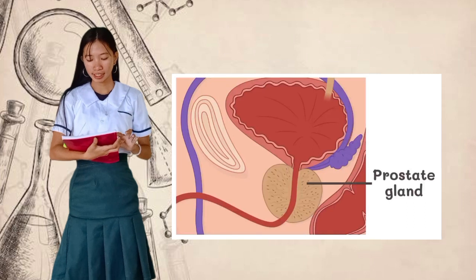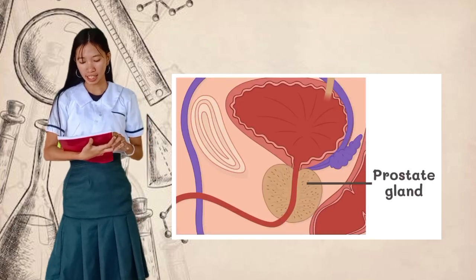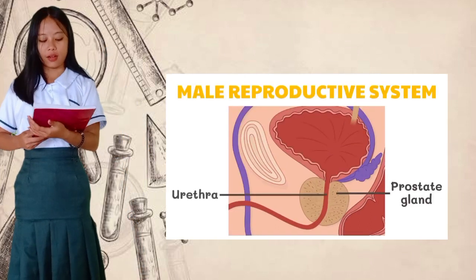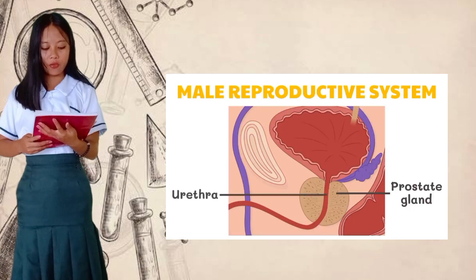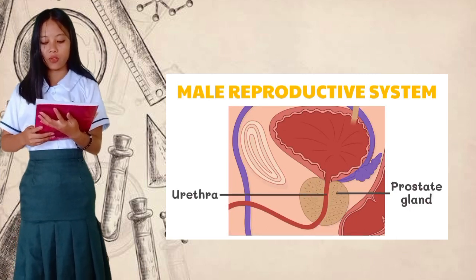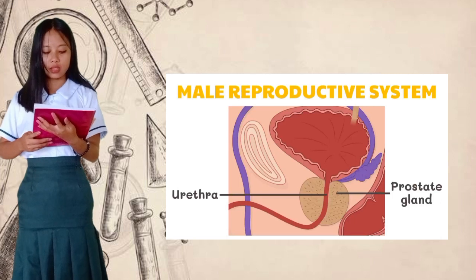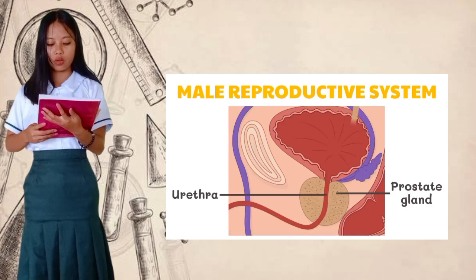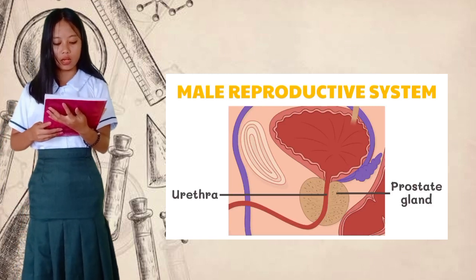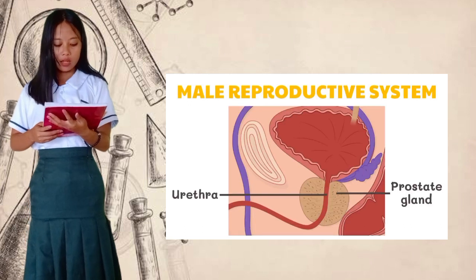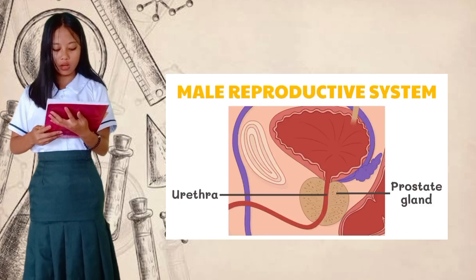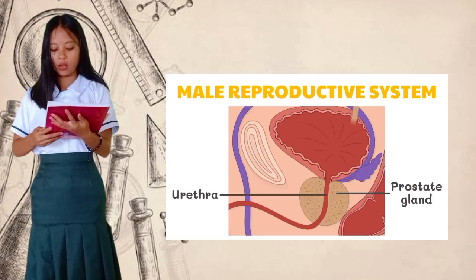Prostate gland. The ejaculatory duct connects the prostate gland and seminal vesicle, joining the urethra within the prostate gland. Urethra. The urethra is the passageway for both urine and male reproductive fluid, but they do not exit through the urethra at the same time. Thus, there is no mixing. The male urethra extends from the urinary bladder to the distal end of the penis, while seminal fluid passes through the urethra. A reflex causes the urinary sphincter muscles to contract tightly to keep urine from passing from the urinary bladder to the urethra.